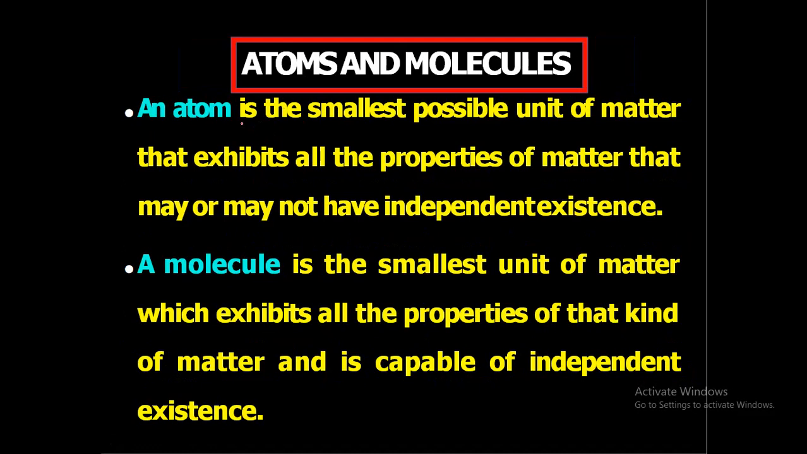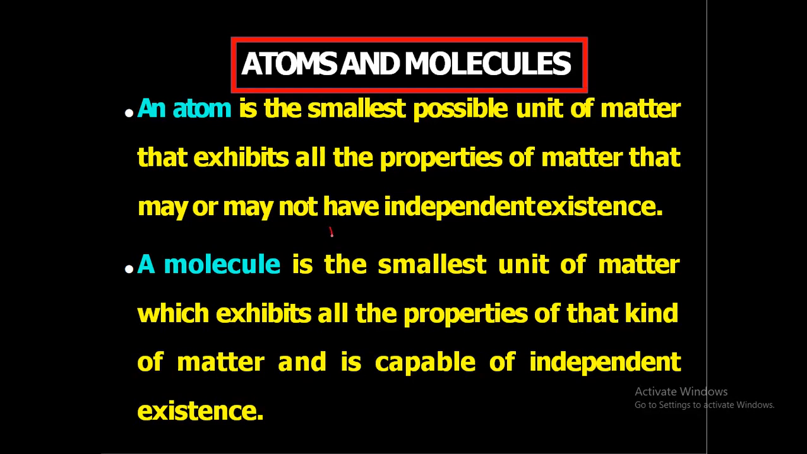An atom is the smallest possible unit of matter that exhibits all the properties of matter, and may or may not have independent existence. A molecule is the smallest unit of matter which exhibits all the properties of that kind of matter and is capable of independent existence. So those are atoms and molecules.